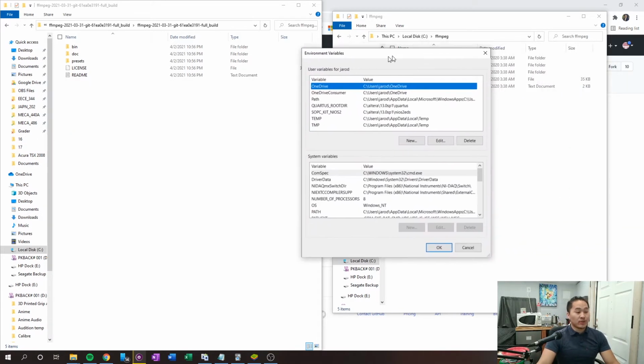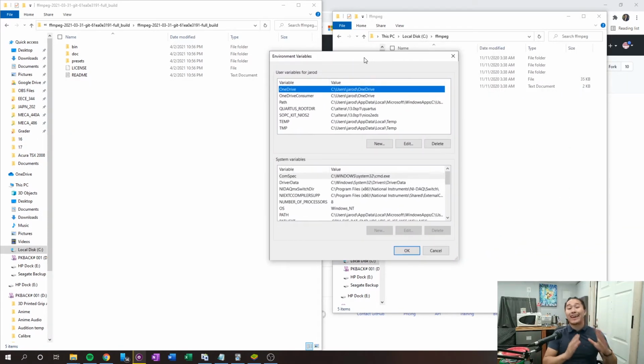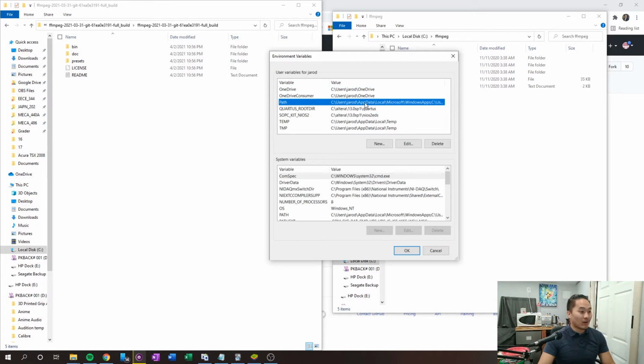And here you have to be really careful that you don't mess up any other variables. If you mess up any other variables, it might mess things up in your computer. I accidentally deleted my system32 once, and my computer wasn't able to find any of my files, and I had to debug that. But if you follow what I do here, you don't have to be scared at all.